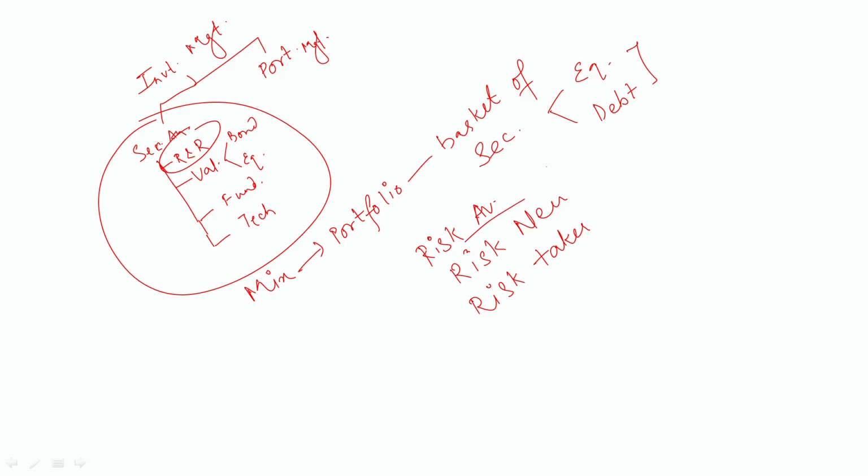In case of a risk averse investor, he must have a debt portfolio. In case of risk neutral, the mix is 50-50. In case of a risk taker, the proportion might go up to 100% equity, or it ranges from 80% equity and 20% debt, or 90 to 10, and it may range to 70 to 30 depending upon his requirement.